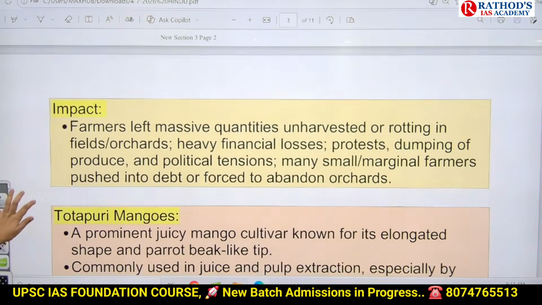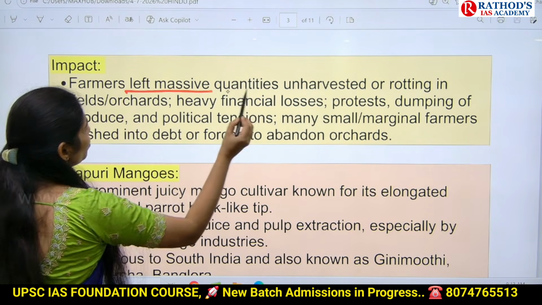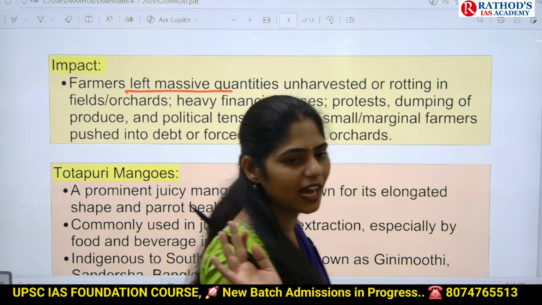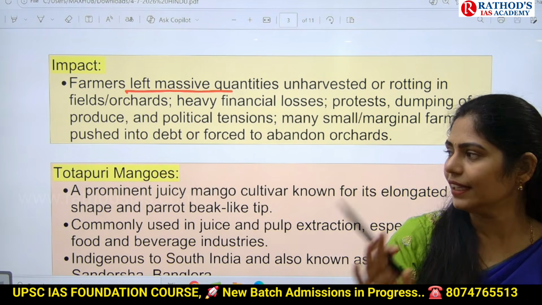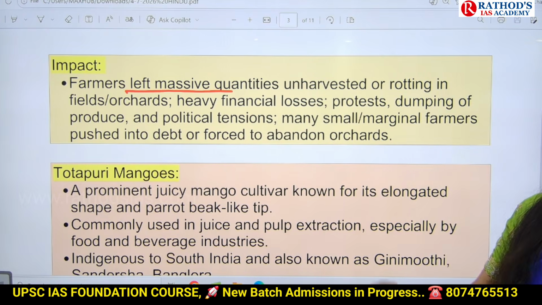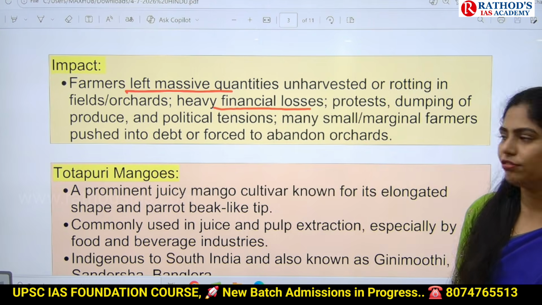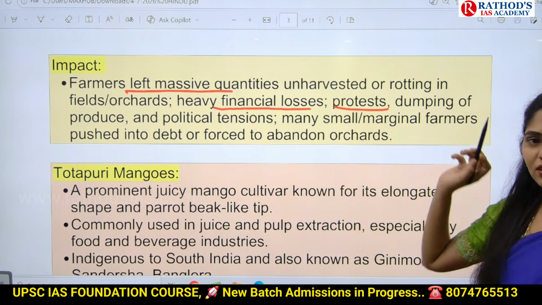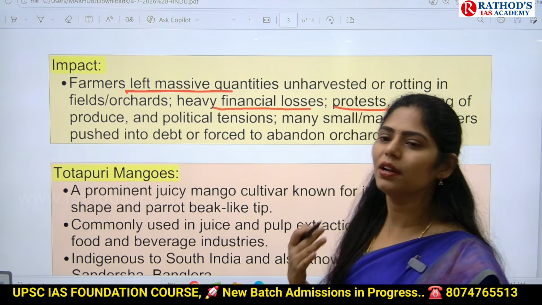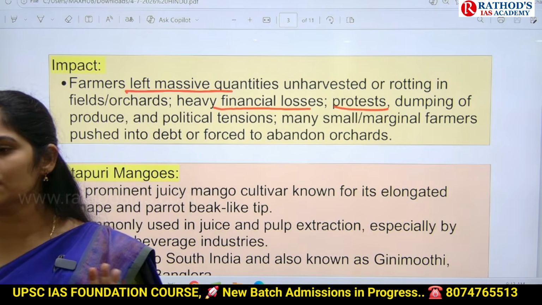Okay, now what will be the impact? First one is, farmers left massive quantities of mangoes unharvested. They didn't go for harvesting also. And they let them rot on the trees itself. Because of this, what happens? Heavy financial losses for farmers. And they are doing protest. Yes or no? If farmers are not getting proper remunerative prices, obviously they will try to do some strikes. They will do some protest.